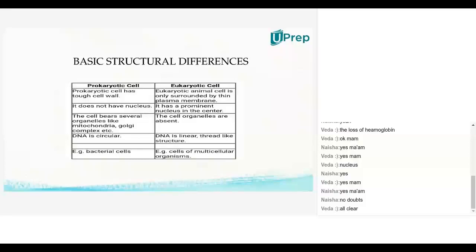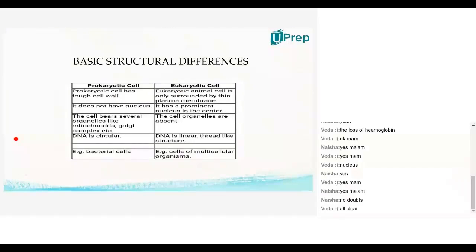Around the cell, you will have a cell wall in all organisms, but especially in prokaryotes you will have a very tough and rigid cell wall compared to a eukaryotic cell. Another difference is that not all eukaryotic cells have a cell wall. Eukaryotic cells include all multicellular organisms, so that includes plant cells and animal cells. But only plant cells have a cell wall; animal cells don't. That's the first difference between a prokaryote and a eukaryote.